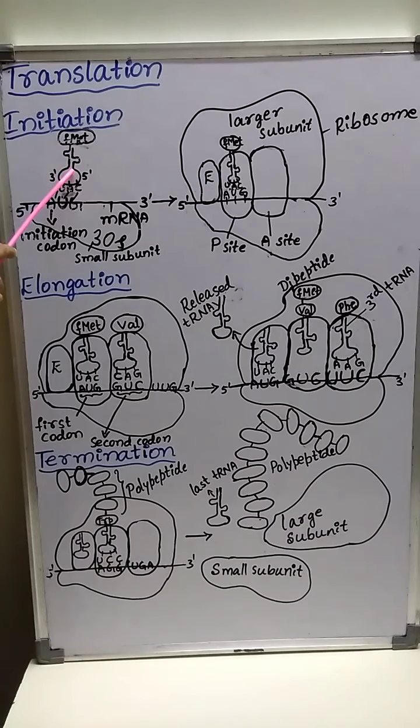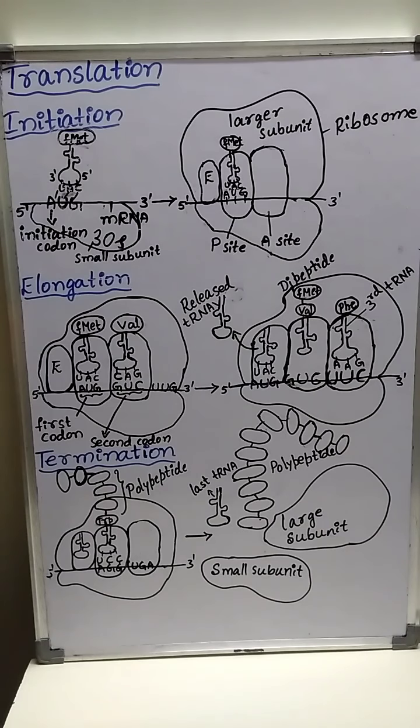When the first tRNA, called N-formyl methionine tRNA, binds with the initiator codon present on mRNA at the P site of the smaller subunit of the ribosome, that forms the initiation complex. Here an initiation complex is formed, comprising the 30S subunit of the ribosome, mRNA and N-formyl methionine tRNA.